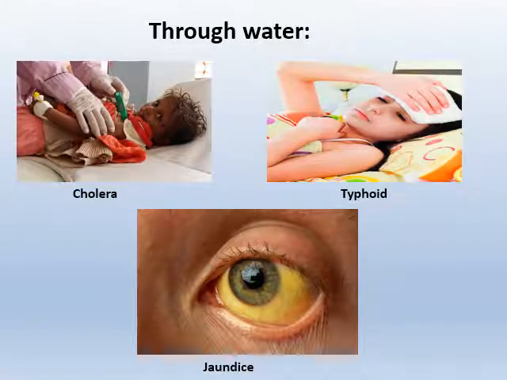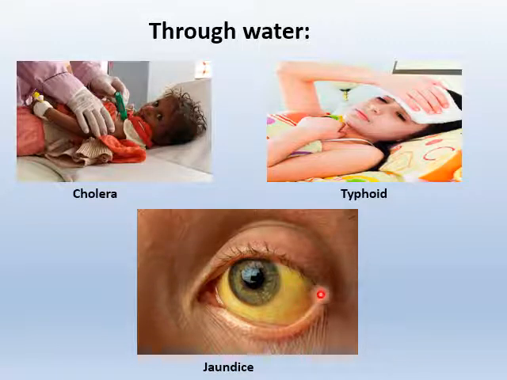Yes. And the next disease is jaundice. You can see the eye, children, here. In the eye you can see the white part and the black colored circle, and this white part of the eye has become yellow. That is nothing but the person is suffering with a disease called jaundice. Especially this also spreads through water and spoiled food also. So you should be very careful when you take food and water. You should not drink unclean water.